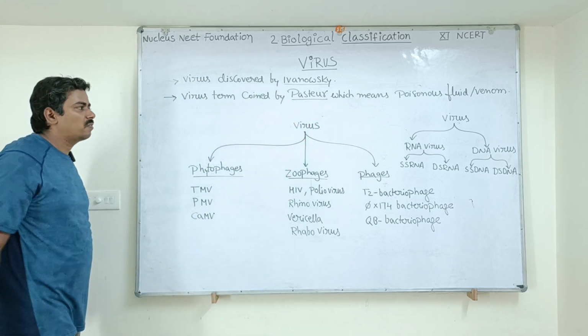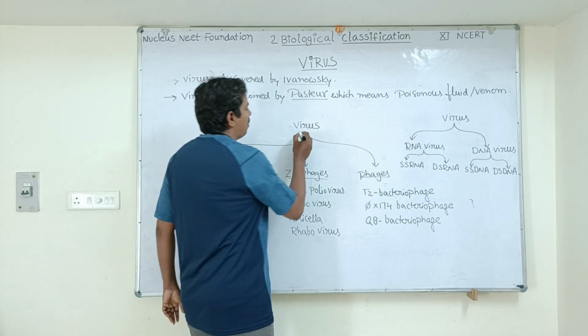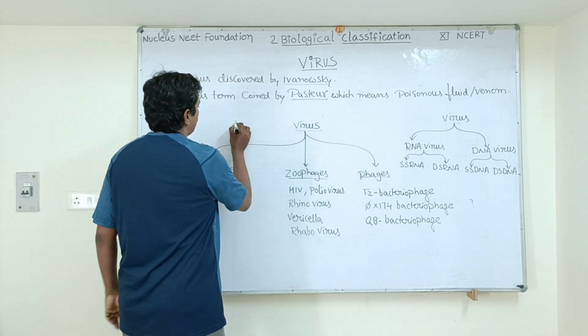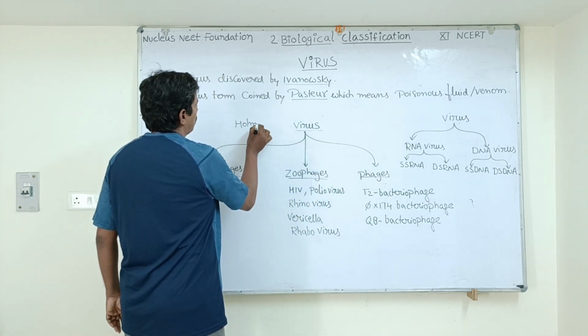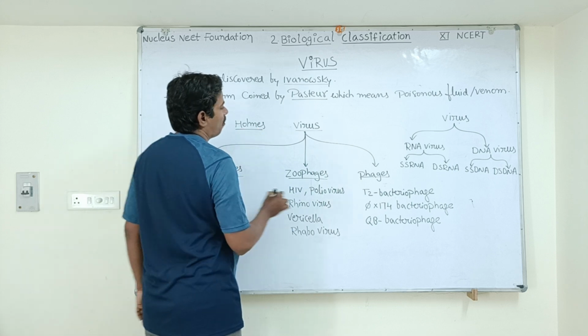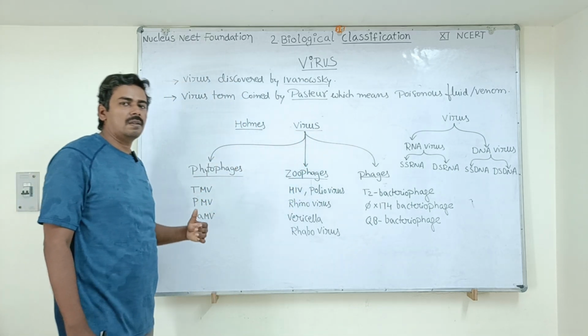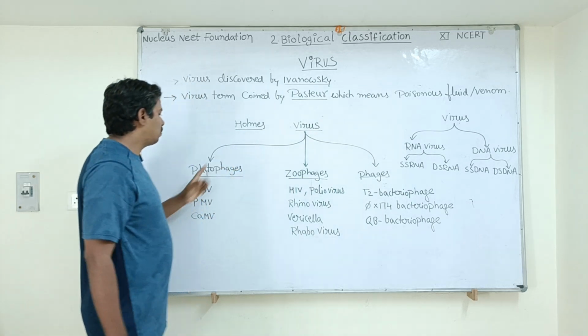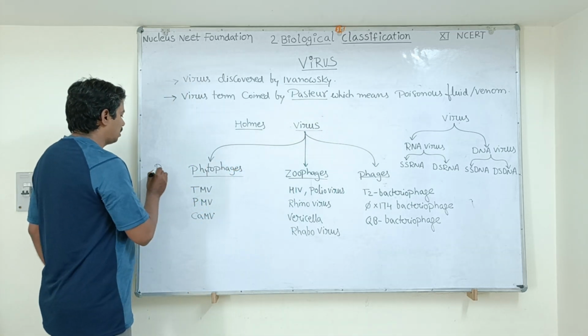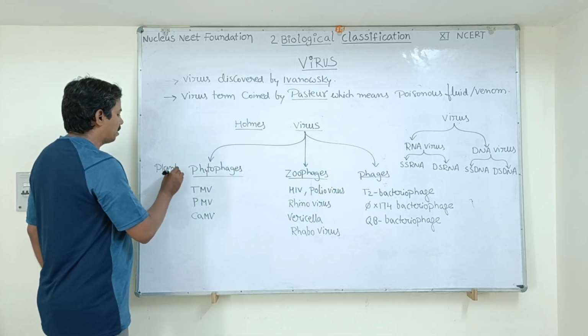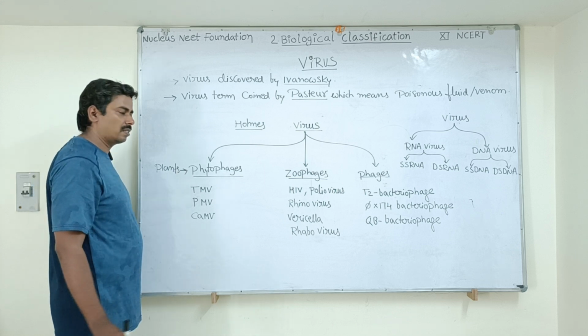Now let us see the classification of virus. A scientist called Holmes classified viruses into three types based upon the host organism which they infect. The viruses which attack plants are called phytophages.